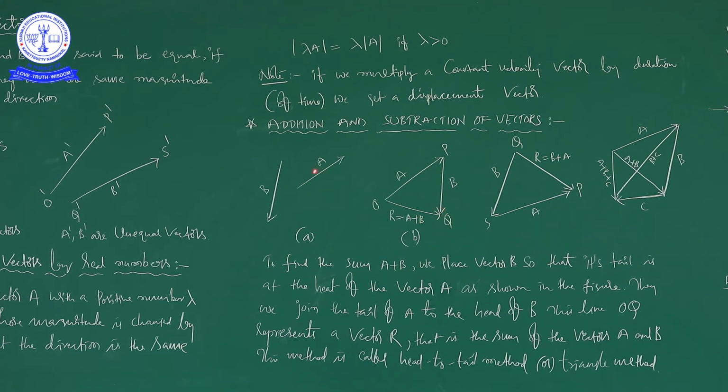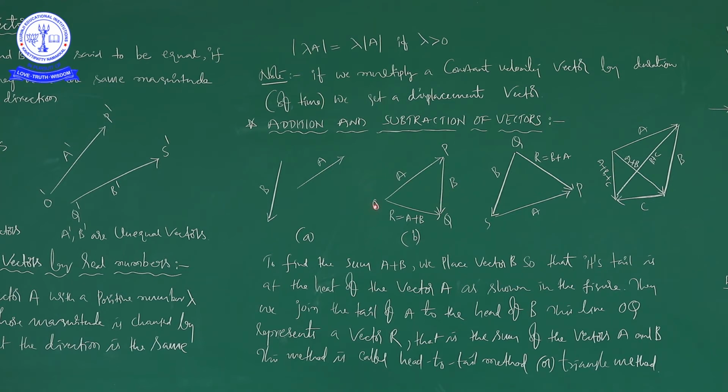Here also, suppose this is A: it is the tail of the A vector, it is the head of the A vector, it is the tail of the B vector, it is the head of the B vector. You have to remember tail and head, because how we join them is important. Here we are just shifting, not changing the tail and head of any vector. A is as it is, B is as it is, we just shifted from one place to another without changing magnitude and direction.